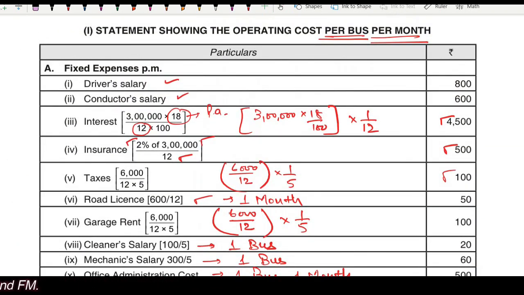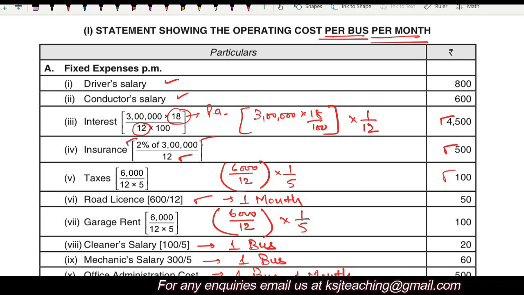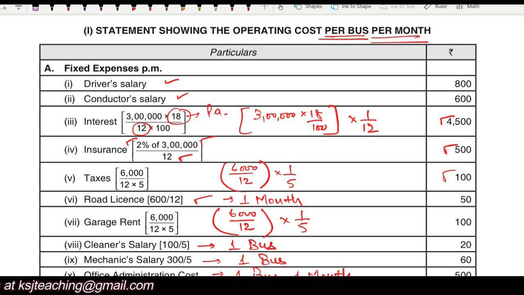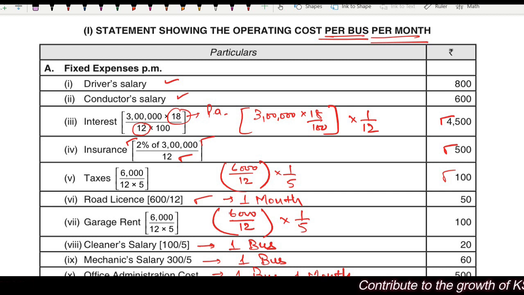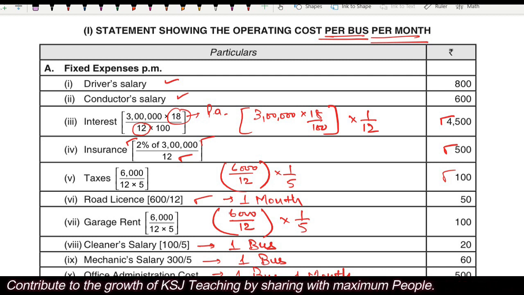What you need to be careful about is, one is the period, right? That you are calculating for 1 month, 1 year, 1 quarter. In this case, we are calculating for 1 month, right? The second thing you need to be careful about is per bus. We are doing all the calculations for one bus, right? So wherever the expenses are given without written per bus, that means those are combined for all the buses. You have to calculate it for one bus. You will divide it by 5. Clear?